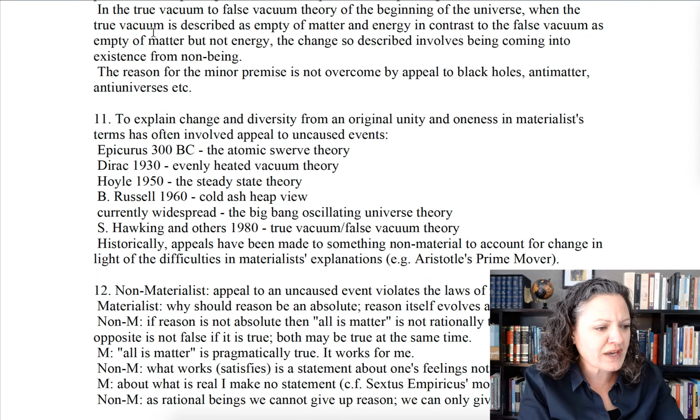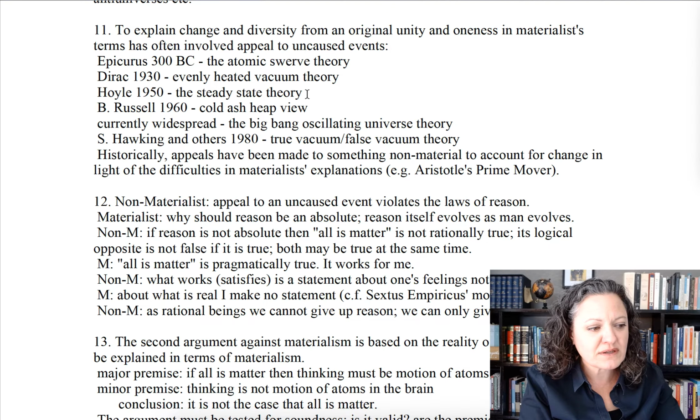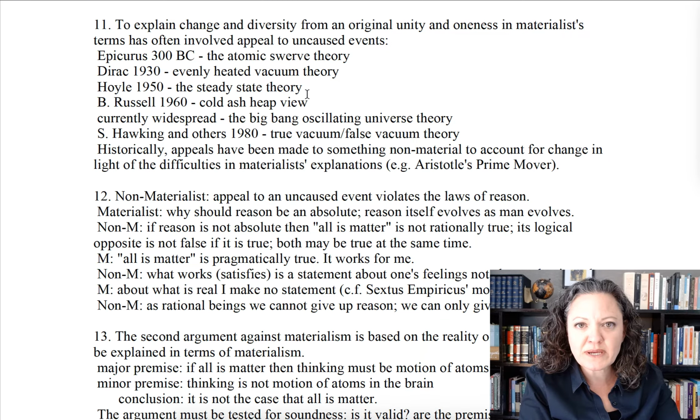So when the true vacuum is described as empty of matter and energy, in contrast to the false vacuum as empty of matter but not energy, the change so described involves being coming into existence from non-being. The reason for the minor premise is not overcome by appeal to black holes, antimatter, anti-universes, etc. So at the root of this argument, if matter is eternal, it will be self-maintaining.